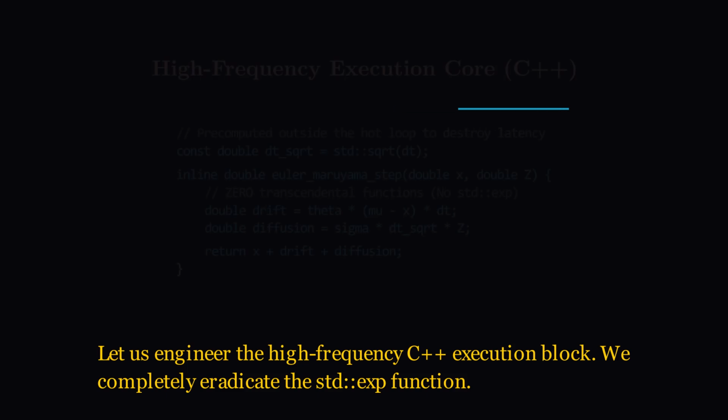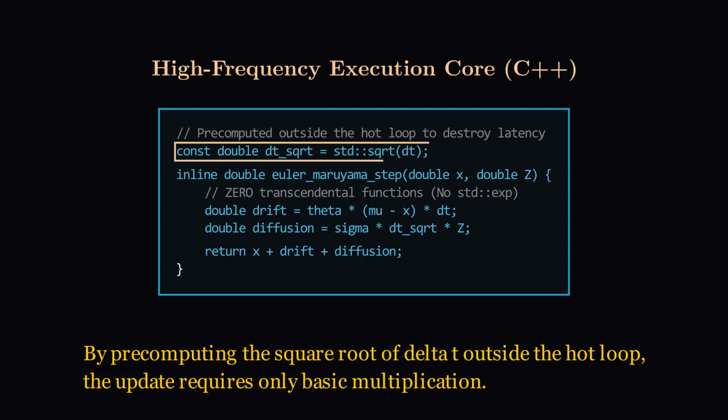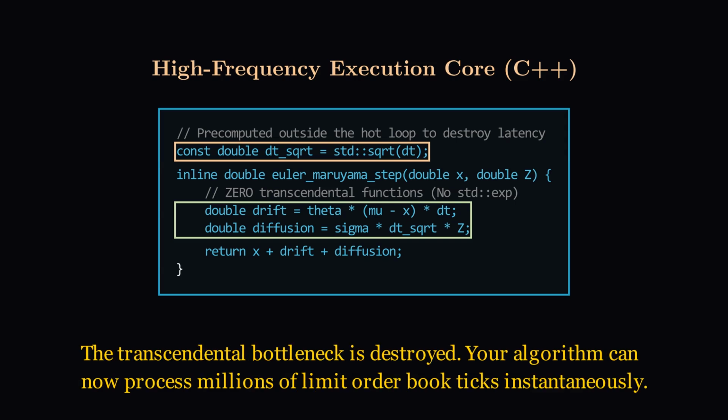Let us engineer the high-frequency C++ execution block. We completely eradicate the std::exp function. By precomputing the square root of delta t outside the hot loop, the update requires only basic multiplication. The transcendental bottleneck is destroyed. Your algorithm can now process millions of limit order book ticks instantaneously.